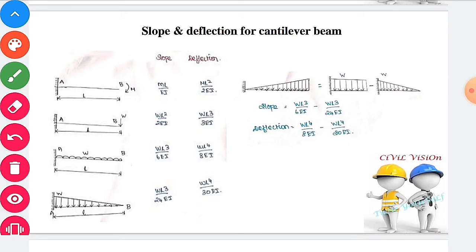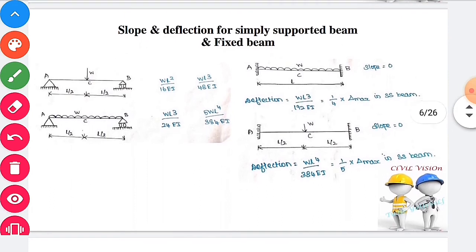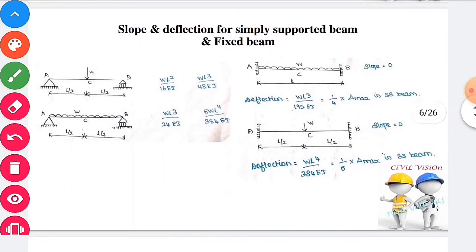Deflection of beam under different loading and support conditions are given. From the competitive point of view, just get the formulas for slope and deflection. This slide shows cantilever beam with different loading condition. Next, simply supported beam with different loading condition and fixed beam with different loading condition.